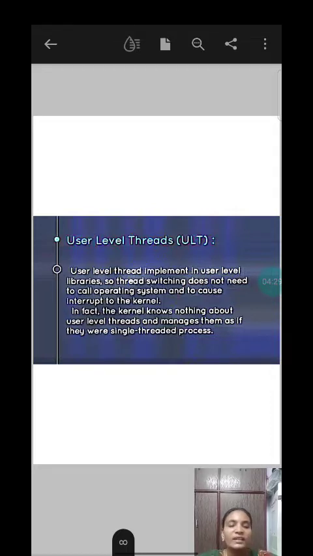Here in thread management, the kernel and operating system are unaware of the existence of user level threads. That means the operating system does not know that there is a thread present. In fact, the kernel knows nothing about user level threads and manages them as if they were a single threaded process.